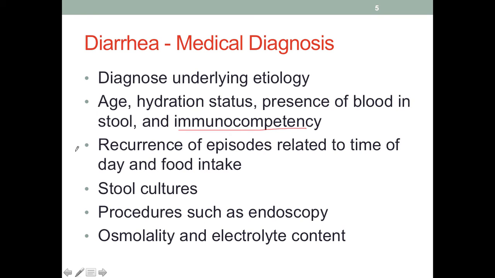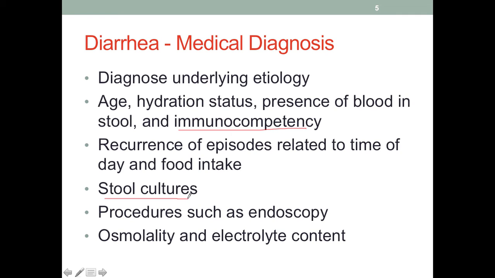And then we also need to ask about the pattern related to the time of day and food intake. Some patients may tell you that when they eat a certain type of food, they may have their symptoms return or get worse. And as we will see later, this is something we need to educate and encourage patients to monitor because they need to know what foods or beverages are triggers. So if that's the case, they will have to eliminate those food items from the diet, at least until the diarrhea is resolved.